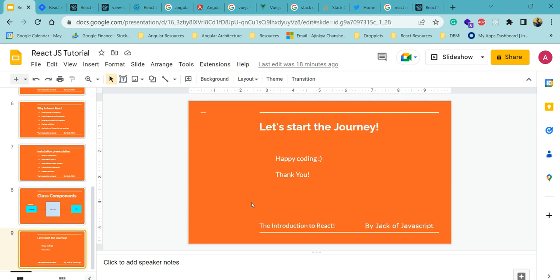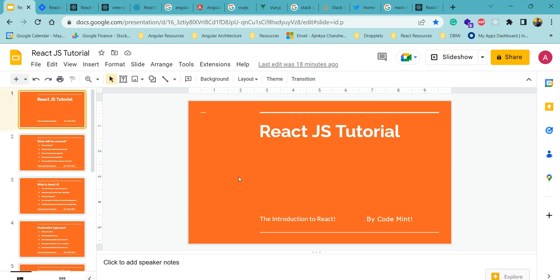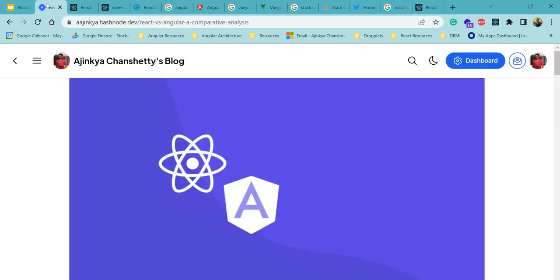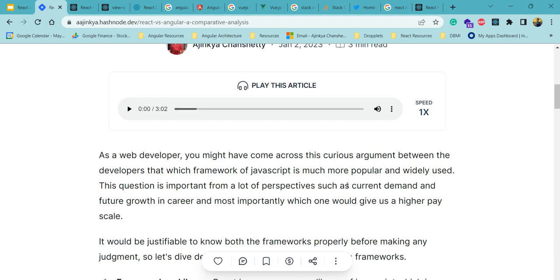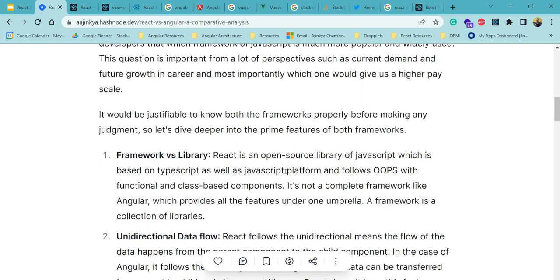So that's it for now, and I hope you liked it. This is a brief idea about React.js, and you can learn more about React in this documentation as well. There is also a comparative analysis of React and Angular on this blog. You can check it out, and I'll keep the link in the description.